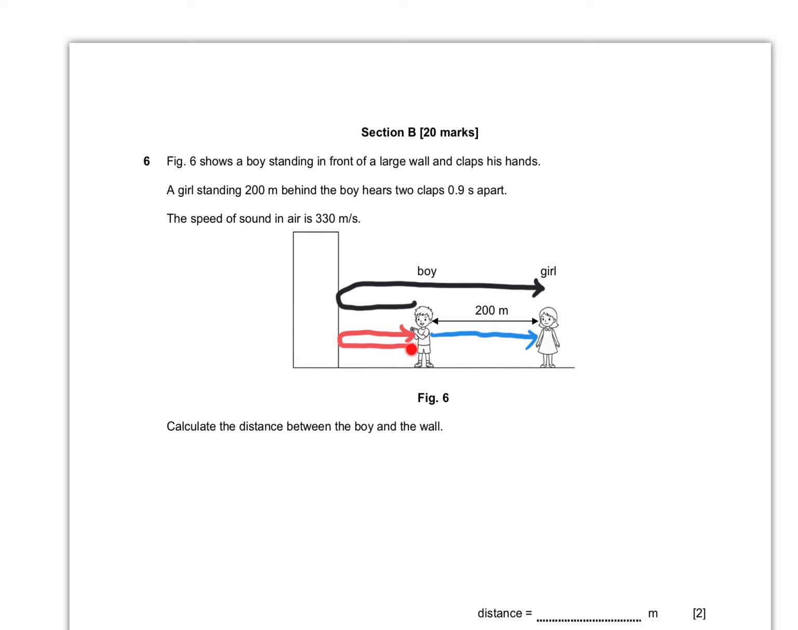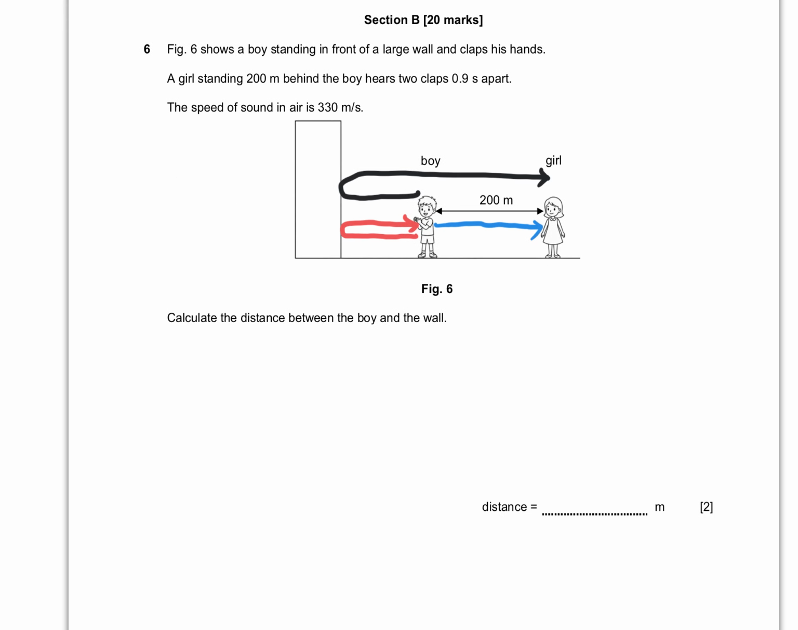Which means this distance required 0.9 seconds. And that becomes a very, very basic echo question, isn't it? So how do I solve it? If I can understand that this distance took 0.9 seconds, and it's asking me what is it from here to here, I can do this. It tells me that this over here is D, the distance between me and the wall.